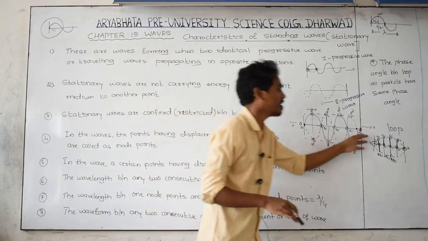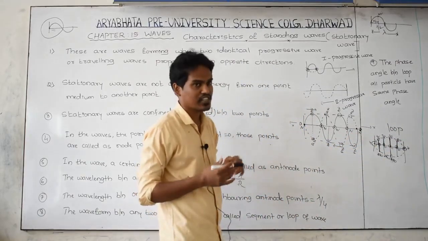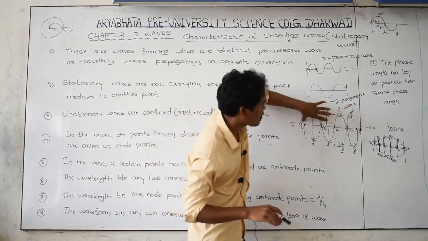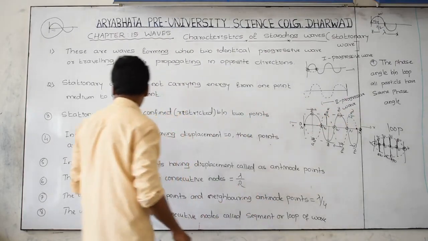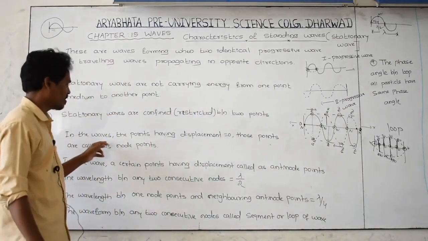This wave is not moving in this direction. Instead, what is happening is that the wave is confined or restricted between the first point and the second point, and that is the third one. And go to the next one, the waves.